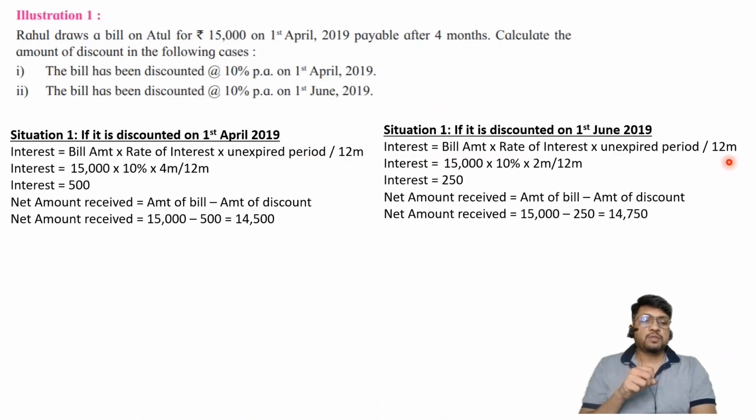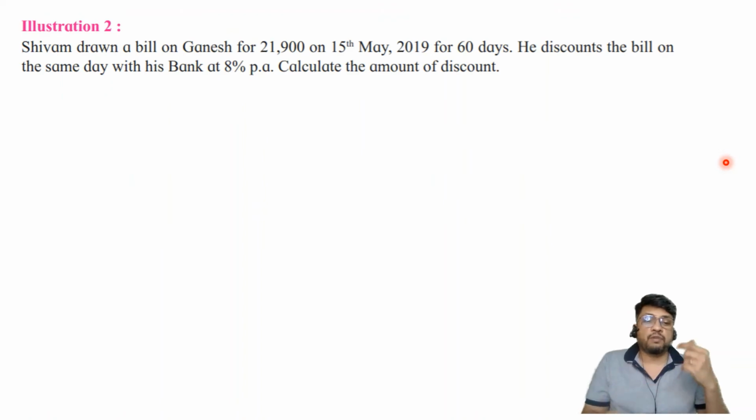Now the denominator is going to be number of days, because the numerator is in days, denominator will have to be in days. In such a situation, you will have to be careful to check whether the year is a leap year or not a leap year. This is 15th of May 2019, not a leap year. Leap year means which is fully divisible by 4. Okay, so that will be considered as leap year. In such a case, the denominator will not be 365 days, denominator will be 366 days.